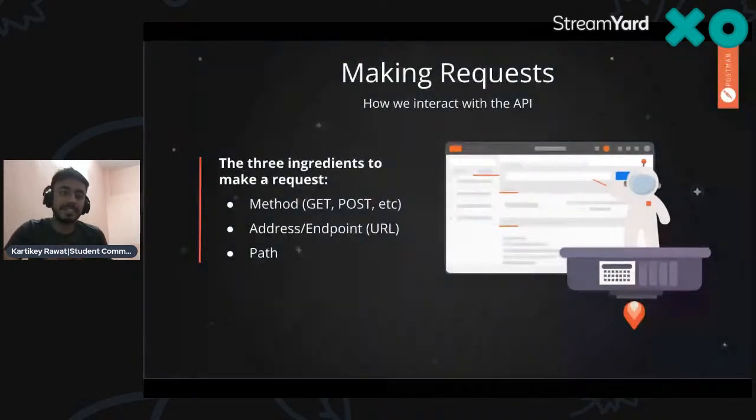Next one, making a request. Basically, there are three ingredients to make a request. The first one is the method, which includes GET and POST, which we'll talk about. The second one is the address or endpoint, basically a URL. And last but not least, the path.